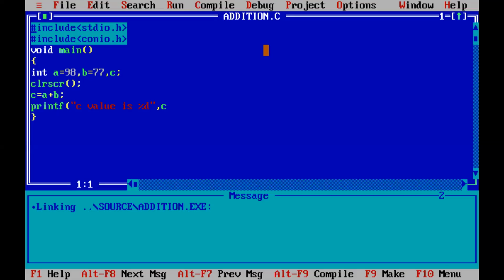Okay. Next. So again, you should start with header files, followed by main, followed by compound statement open, then integer. There you take three variables a, b, c. A, b values I already initialized. Suppose you initialize c equal to 175, what is the use? If you write inputs and outputs yourself, what is the use of the c equal to a plus b statement? There is no use. So don't initialize the sum also.